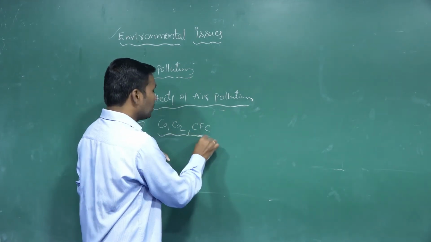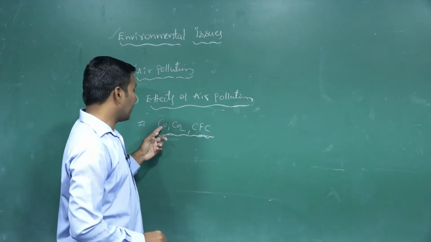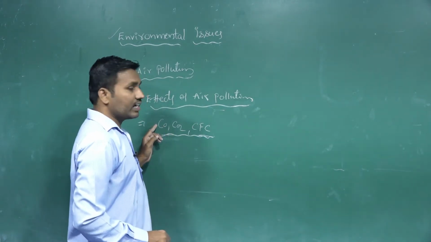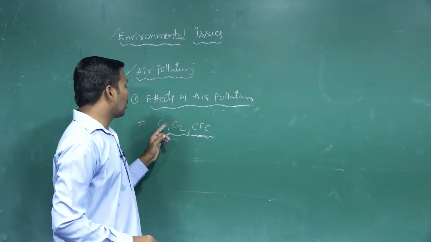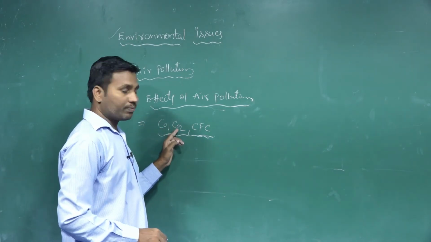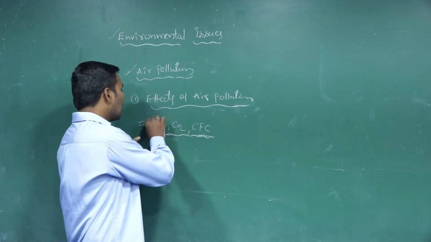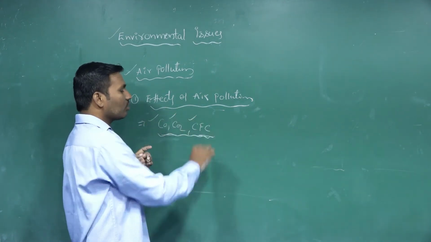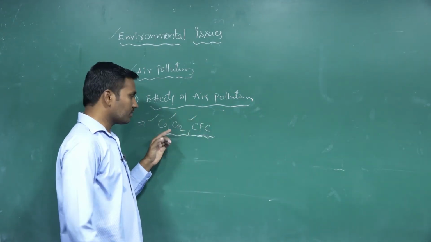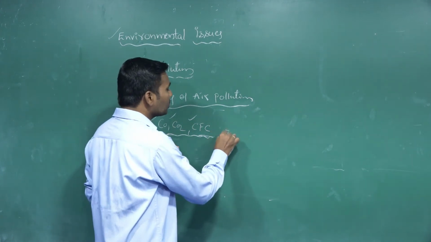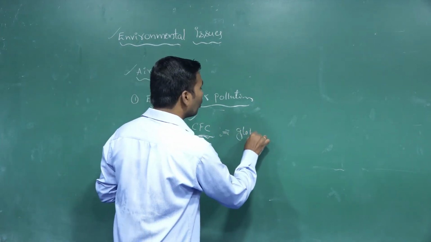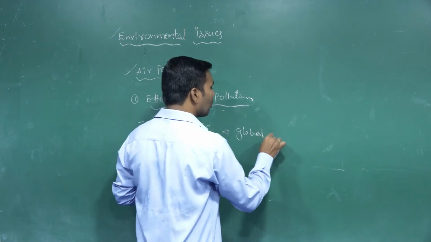These are majorly emitted from different sources, like combustion processes and refrigerators. From those two, carbon monoxide, carbon dioxide and chlorofluorocarbons are released. These are the major sources of global warming.